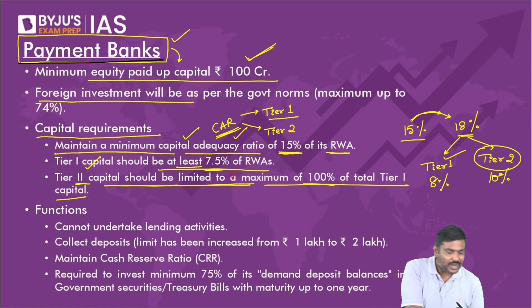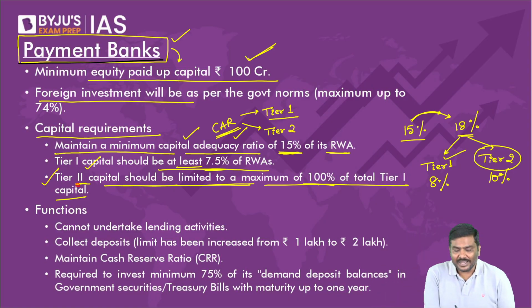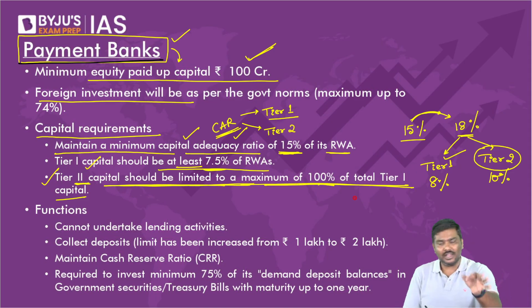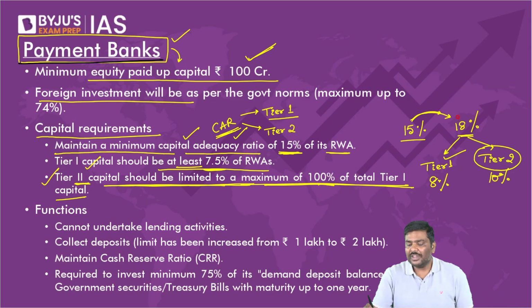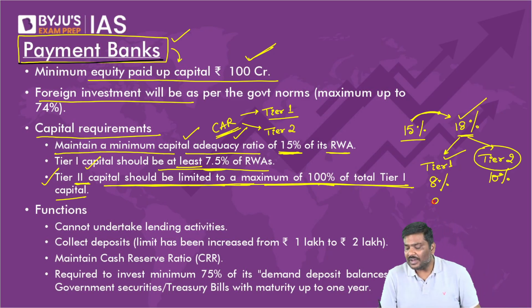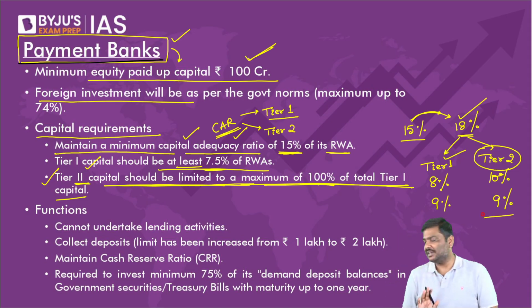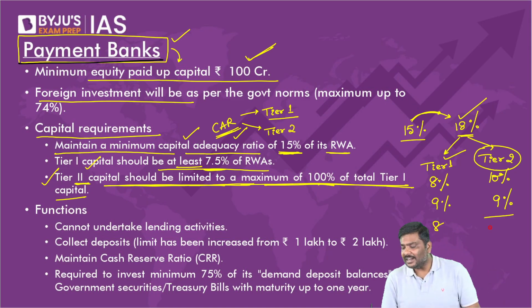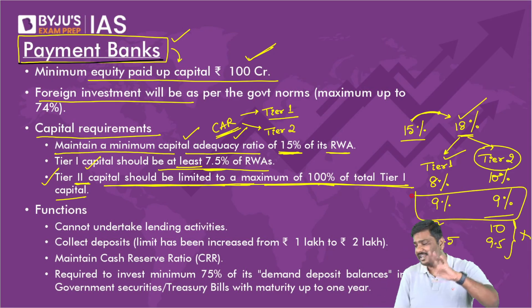That is the reason, look at the third condition now. The tier 2 capital should be limited to a maximum of 100% of total tier 1 capital, which means if the capital adequacy ratio for a payment bank is 18%, tier 1 has to be 9% minimum and tier 2 has to be 9%. It has to be like this. It cannot be 8 and 10. It cannot be 8.5 and 9.5. All these combinations are not possible, right? This has to be the starting point.